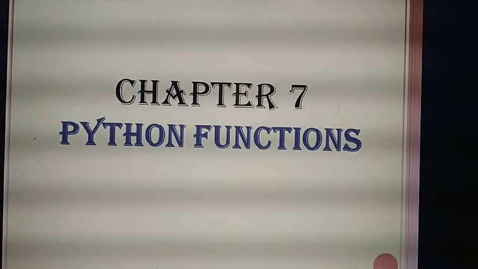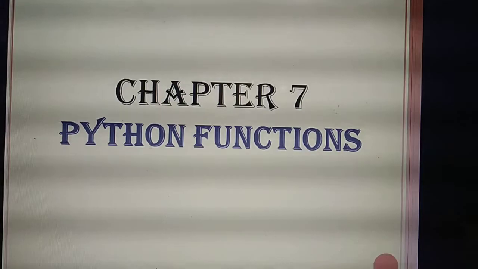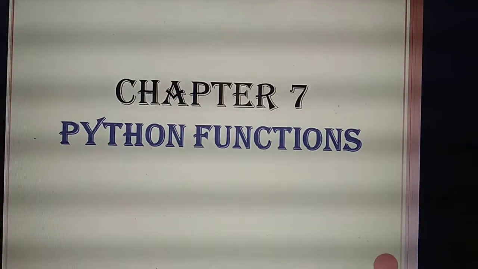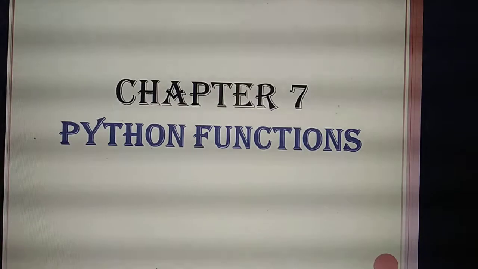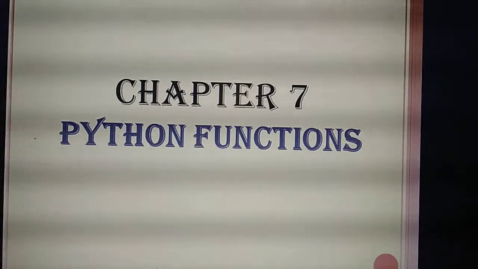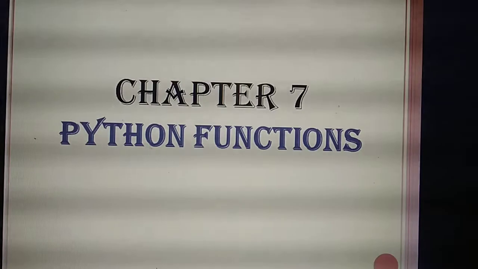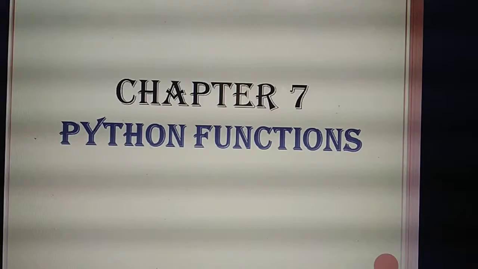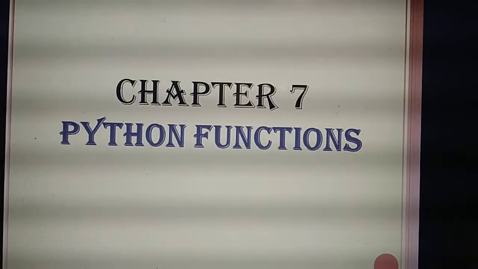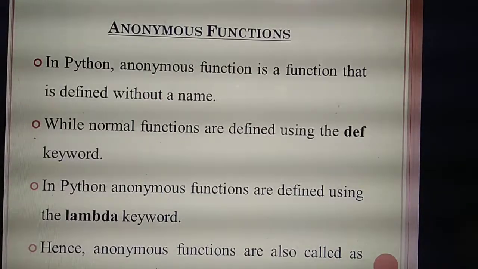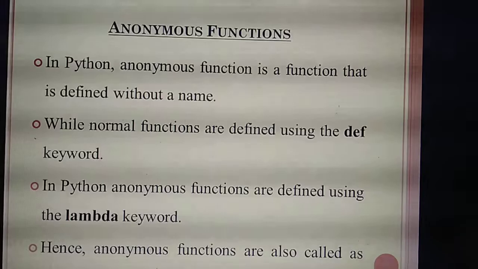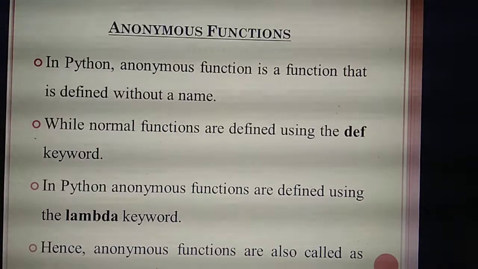Completed? Yes. Last class I taught about arguments. What function arguments have you studied? Required arguments, keyword arguments, variable length arguments, and default arguments, isn't it? So last class we studied 4 types of arguments. Today we are going to study another function called the anonymous function. It is a very important 3-mark question. Sometimes they will ask for 2 marks also.